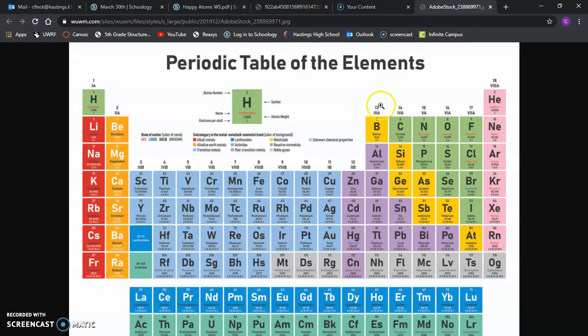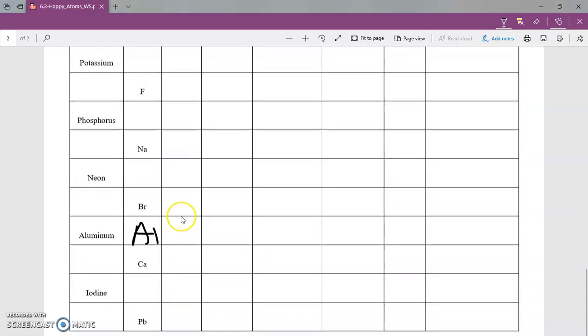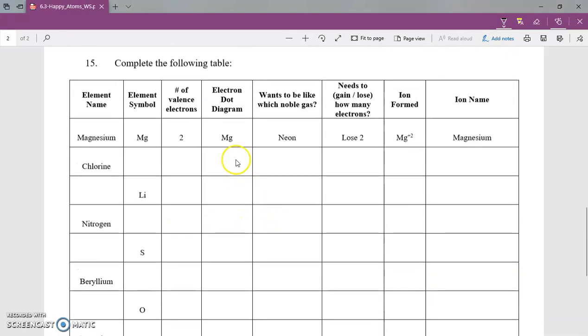Now, number of valence electrons, well, we look in the grouping, right? We're in group 3. Now, it says 13 up here, but don't forget that Roman numeral 3 here, right? So, we're in grouping 3. So here should be 3.